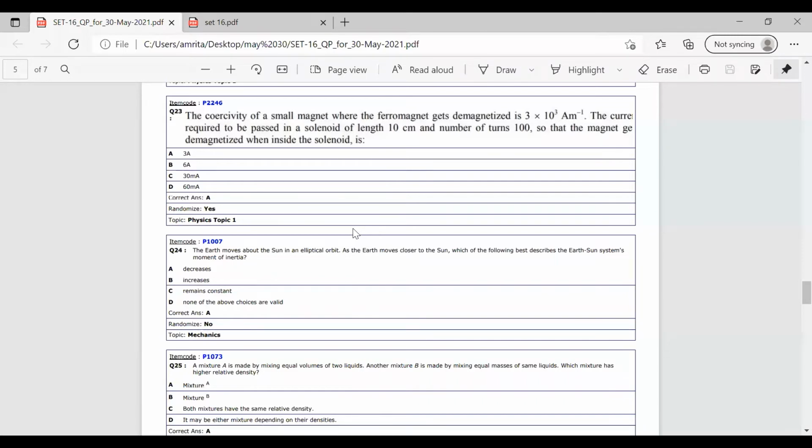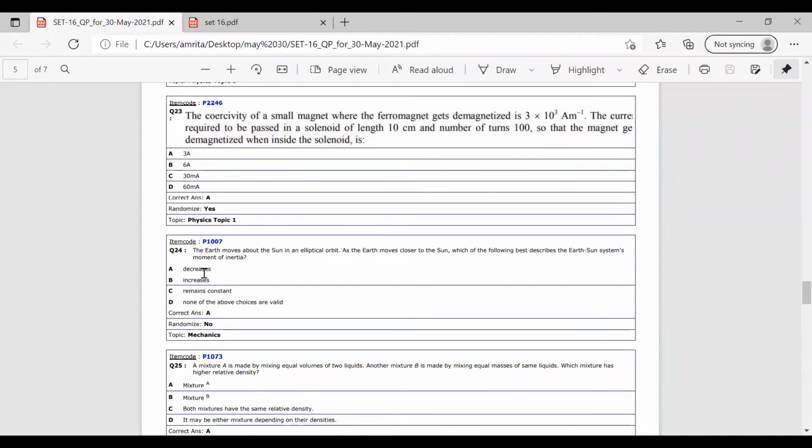These values are not changing. So from I equals m r squared, the moment of inertia will depend only on the value of r, that is the distance. So when distance gets decreased, the moment of inertia will automatically decrease. I is depending on r squared. So when r decreases, the moment of inertia will also get decreased. So the correct answer for this question is A.